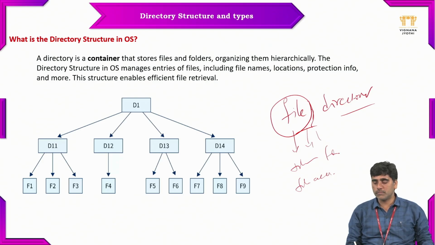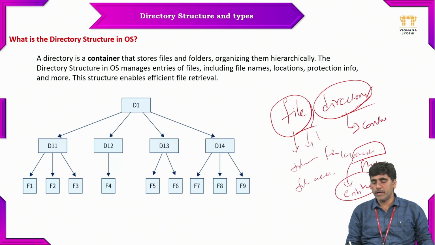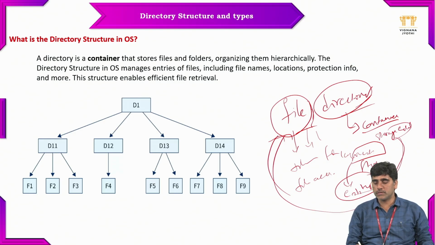A file is nothing but a logical unit which stores data. We can also call it an entity which stores data. But what is meant by directory? A directory is a container, or a storage entity, which stores multiple files and multiple types of files. So what is the difference between files and directories?